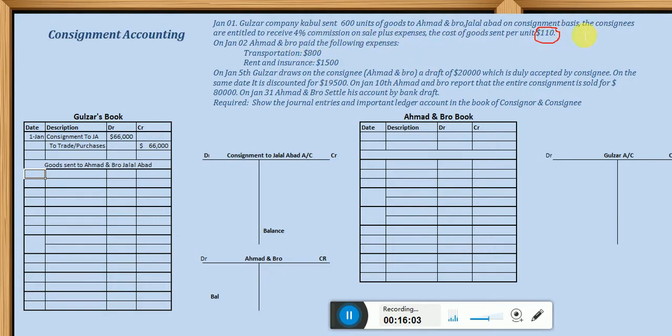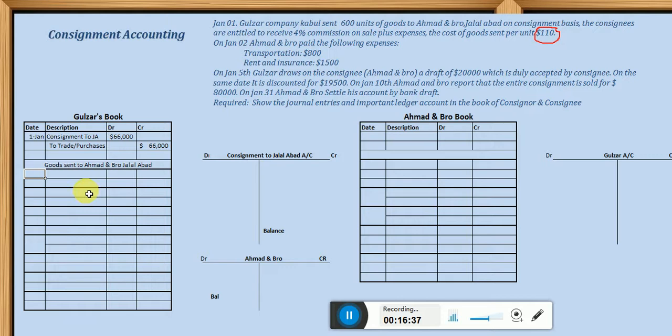What we have next in the transaction on January 2. Ahmad and Bro paid the following expenses. How much expense was paid by Ahmad and Bro? 800 plus 1500. Now this transaction is to be recorded by consigner Gulzar. Why? Keep in mind, any transaction happening in the consignment is to be recorded by the consigner, and that is a must. Why? Because the consigner should know at the end how much is the profit or loss.